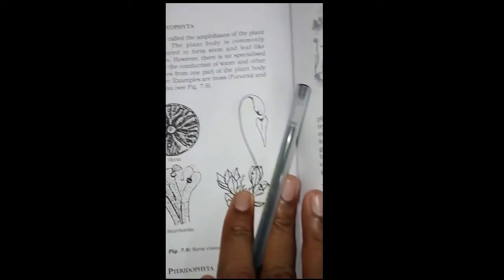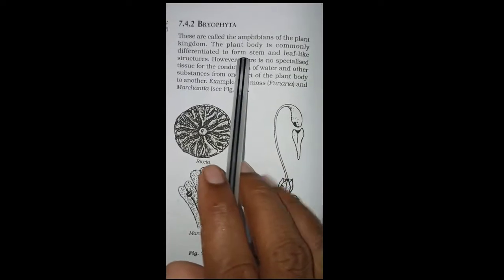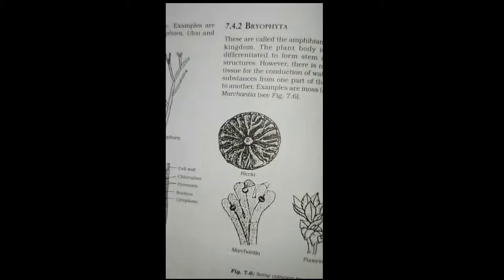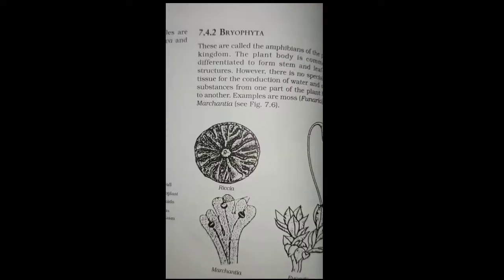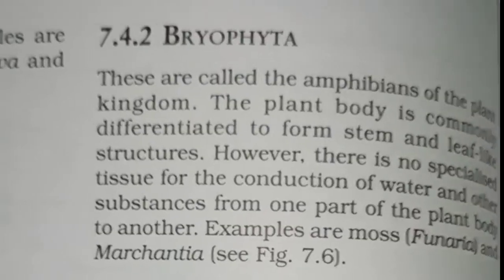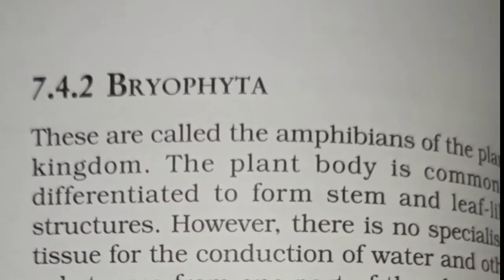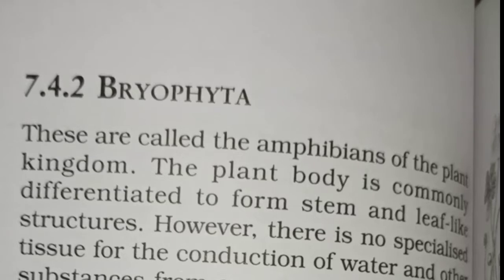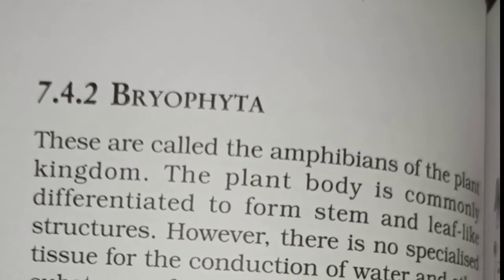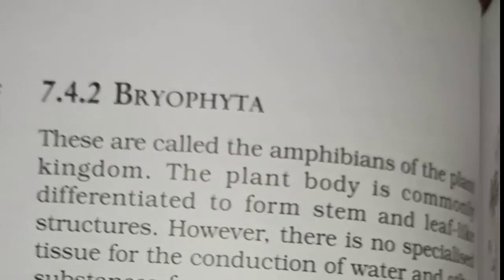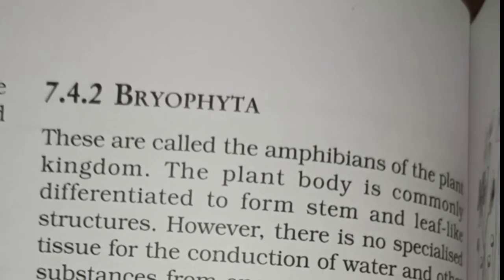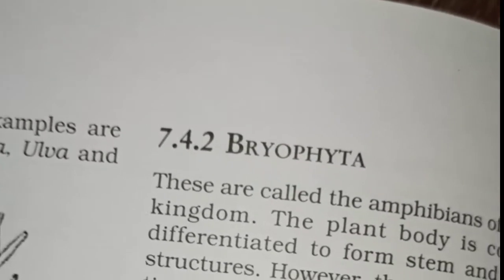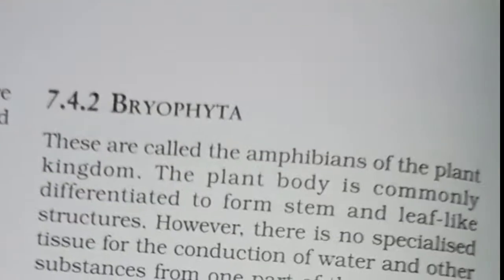Next, if they have well differentiated body parts, then we put them in the category of Bryophyta. Next we see whether they have differentiated plant parts or not. If they have differentiated plant parts, then we see whether they have specialized vascular tissue or they do not have specialized vascular tissue. When they do not have specialized vascular tissue, then we classify them as Bryophyta. So now we will see about Bryophyta.